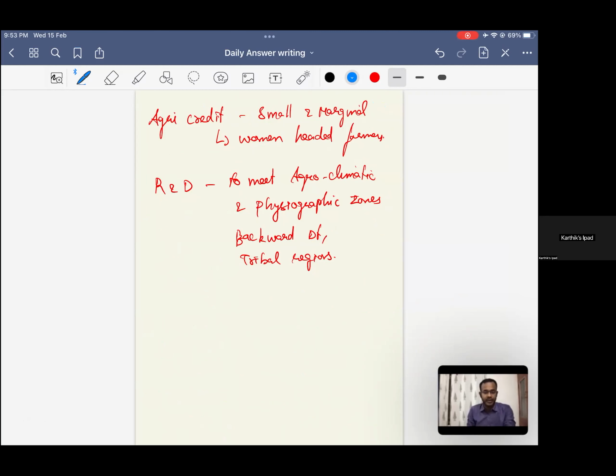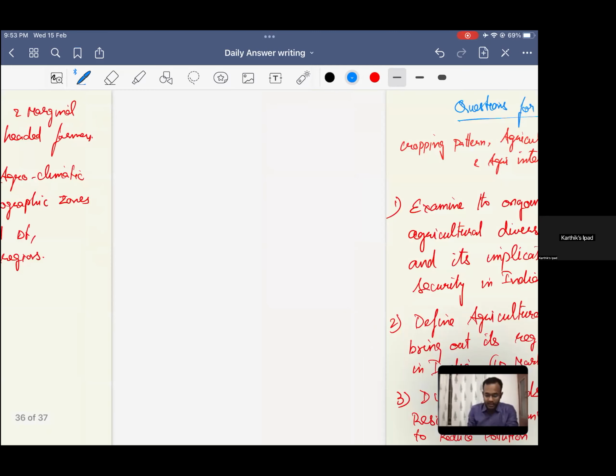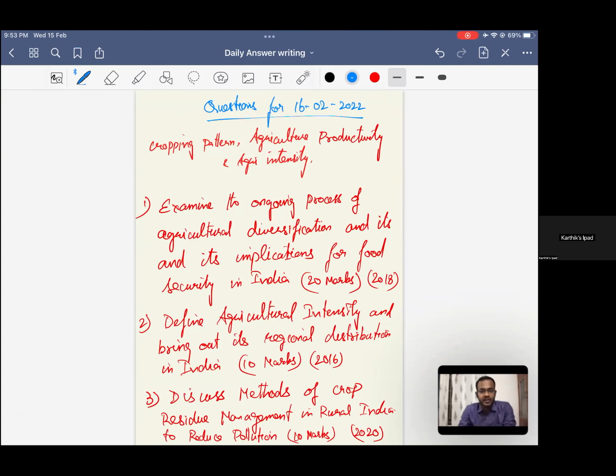This is one. And with respect to tomorrow's question, the syllabus will be cropping pattern, agricultural productivity, and agricultural intensity. There are 3 questions, right? Any 2 questions, but question number 1 should be compulsory. Out of 2 and 3, you can take any. And I have picked the questions in a way that they are generic in manner and provide some amount of challenge in writing so that our skill can be examined, right?